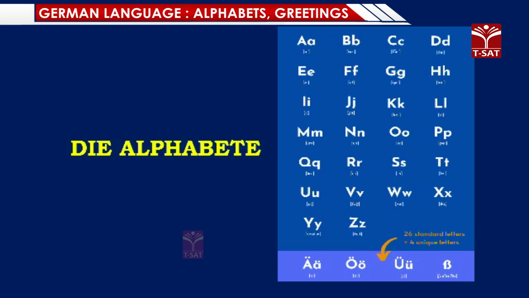This point I had told you in the previous episode also. But below you find some special characters. So these special characters plus the 26 alphabets what we have in English form the language. Let us now learn the pronunciations of all the alphabets one by one. The first alphabet is pronounced as A. Just like our Indian languages, the same pronunciation.